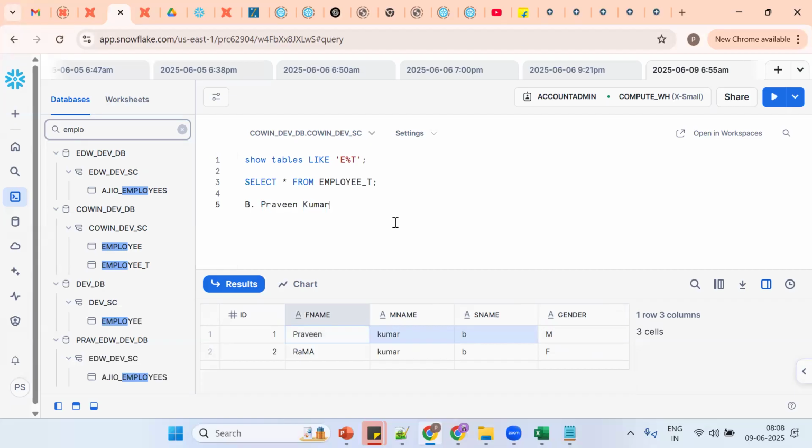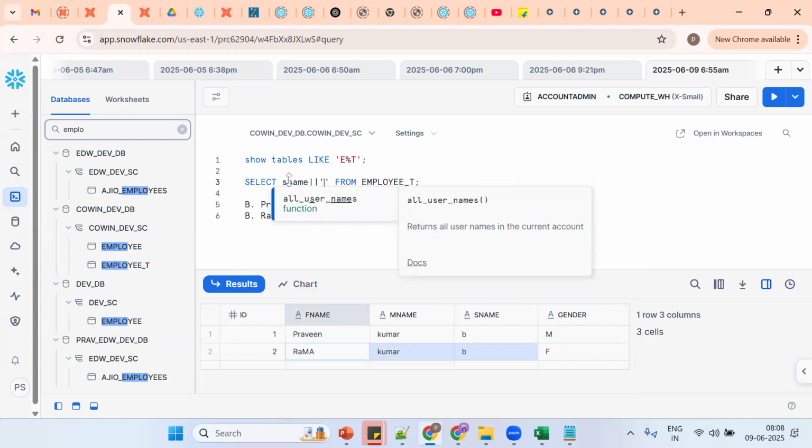I want to get it like this. Rama Kumar, tell me: by using SQL, how to club 3 strings? By using concat or the pipe symbol. Okay.